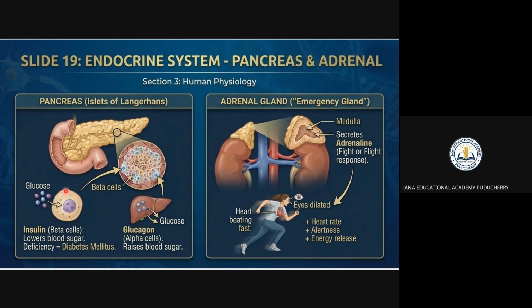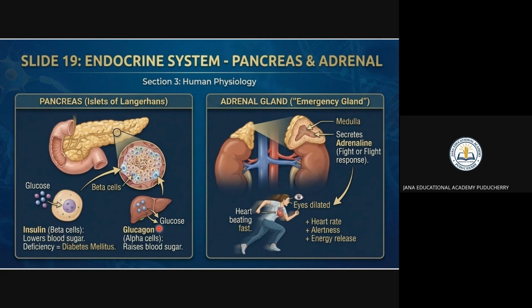So insulin is in the beta cells. It lowers the blood sugar. The deficiency causes diabetes. Glucagon is from the alpha cells. Insulin is from the beta cells, which lower the blood sugars. Whenever the sugar is more, they have to inject insulin, right? So to lower the blood sugar, that is the insulin.